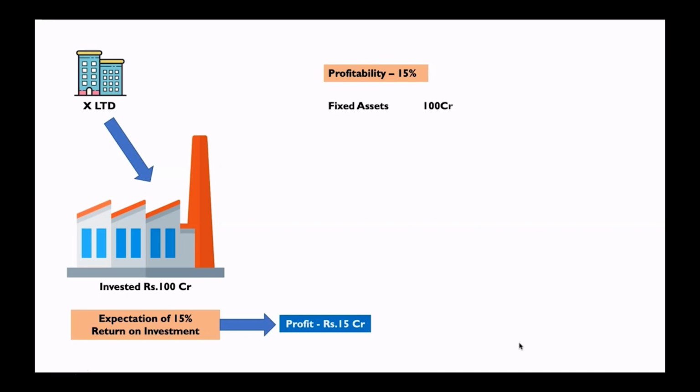Okay, now listen. We know fixed assets are 100 crore, right? The sales is 50 crore. The sales what they have achieved in a year is 50 crore, and we know profit margin, that is profitability, is 15%. So what would be the profit for this business? 50 crore into 15%, the profit is 7.5 crore.